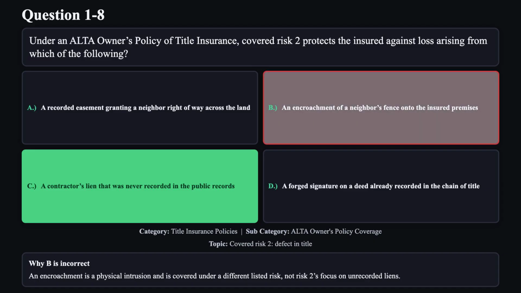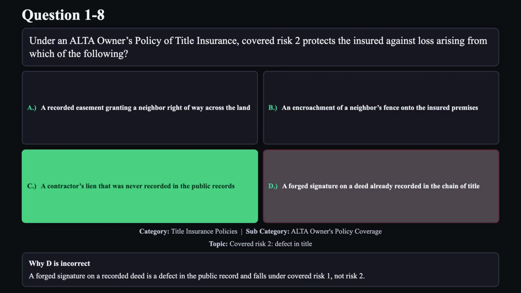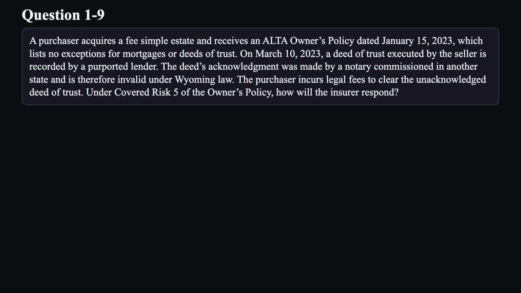Reason B is not correct. An encroachment is a physical intrusion and is covered under a different listed risk, not risk 2's focus on unrecorded liens. Reason D is not correct. A forged signature on a recorded deed is a defect in the public record and falls under covered risk 1, not risk 2.